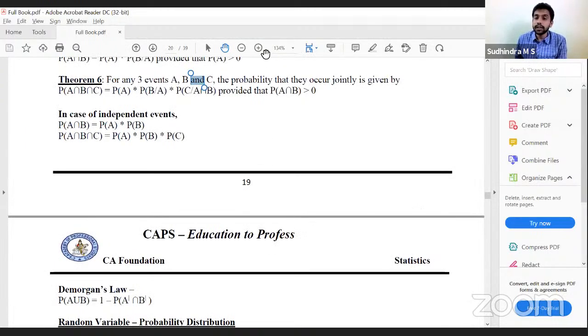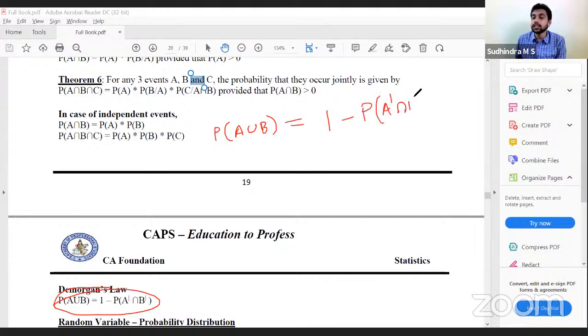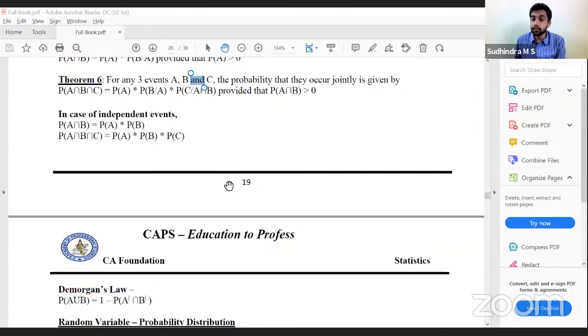One more important discussion, very important from an examination point of view: De Morgan's law. P of A union B is 1 minus probability of A complement intersection B complement. While solving problems also, in many places we have used this. It is a very important, frequently asked question in examinations. So we have to apply this to solve the question, and keep in mind this particular formula.